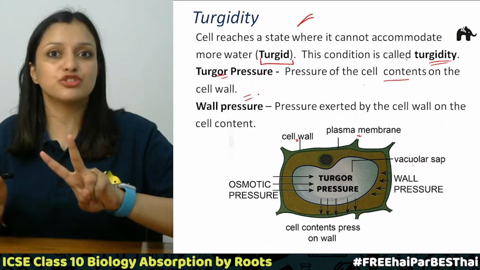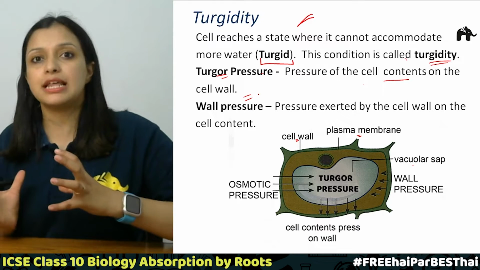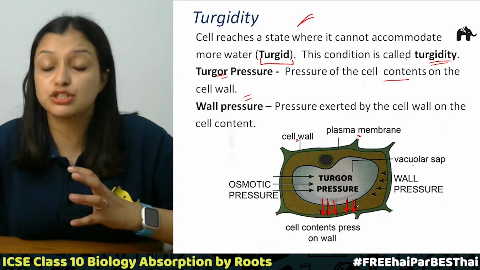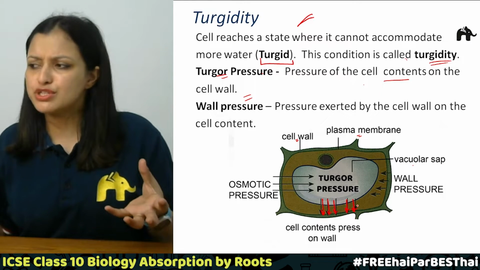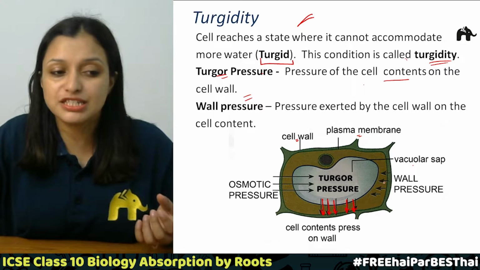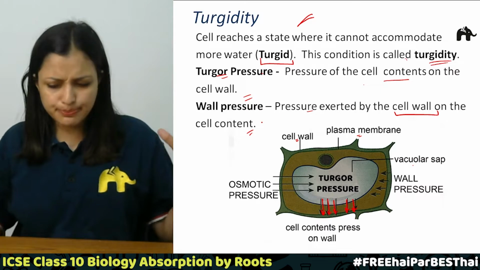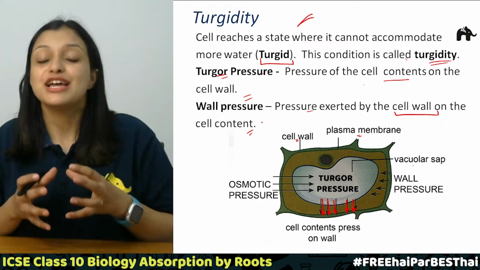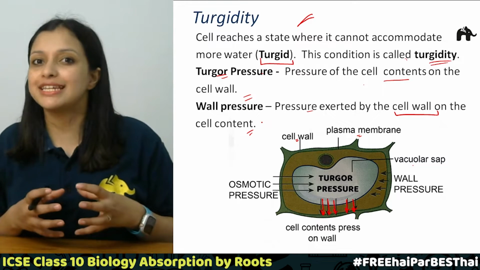So I said there are two kinds of pressure. One is the turgor pressure, the pressure which this cell content is putting on the cell wall, right? Now what do we call the pressure which this cell wall is putting? That is called the wall pressure: the pressure exerted by the cell wall on the cell content, pushing the cell content into the center of the cell. So this is the wall pressure, and this is how the turgidity of the cell is maintained.